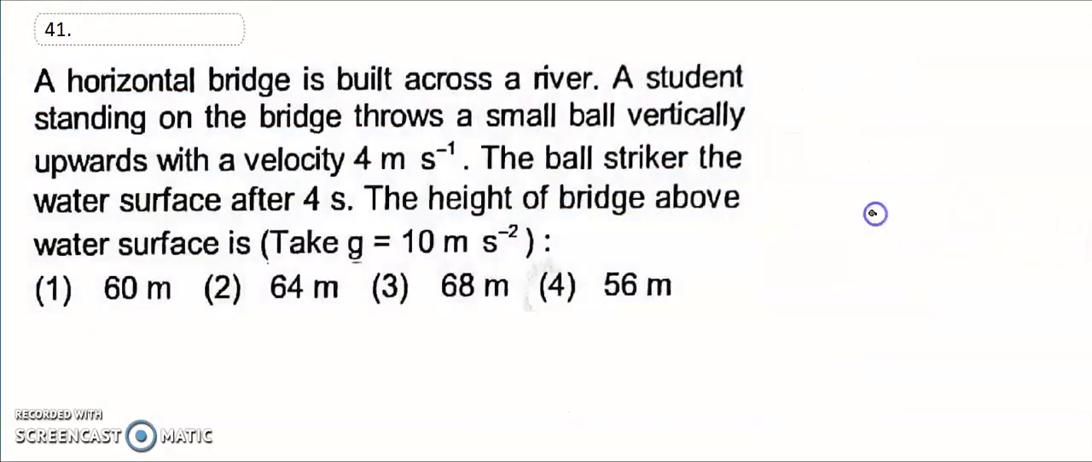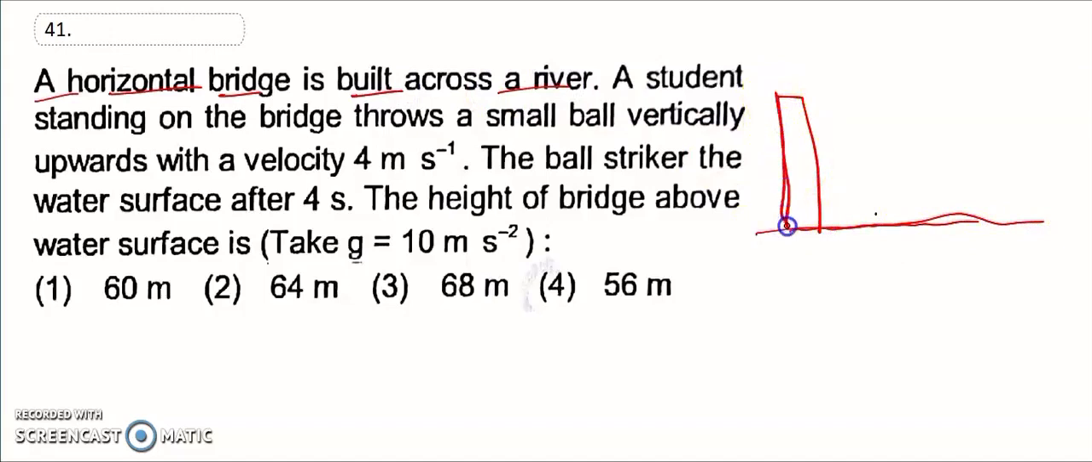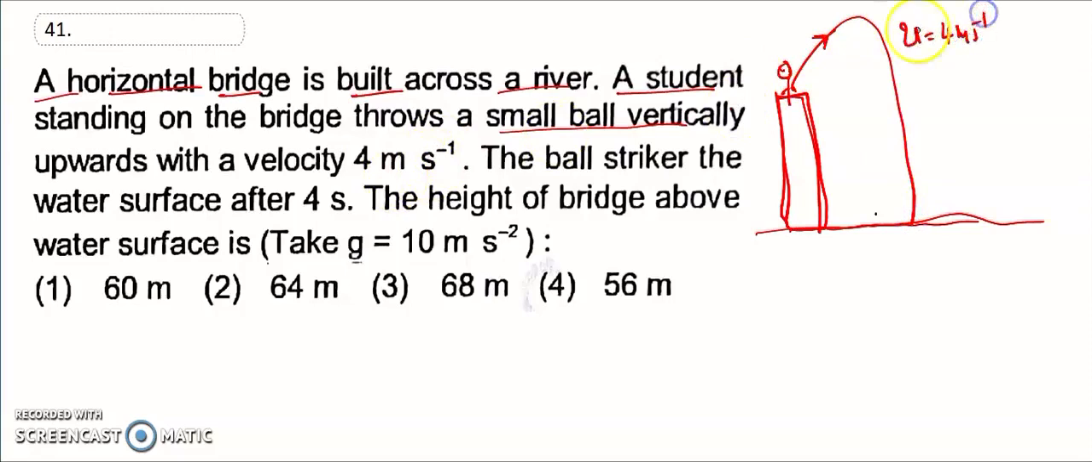Then 41. What is the question for 41? A horizontal bridge is built across the river. So this is the river, and the horizontal bridge is here. A student standing on the bridge throws a small ball vertically upward with velocity equal to 4 meter per second.